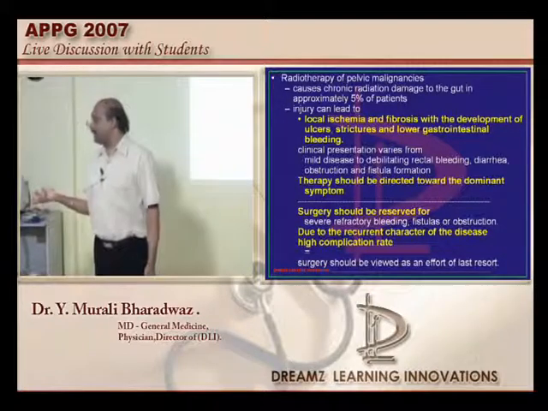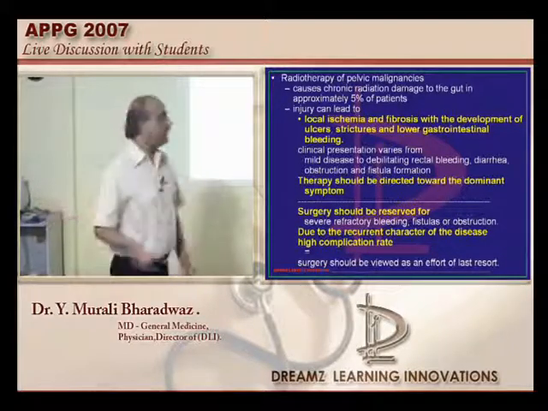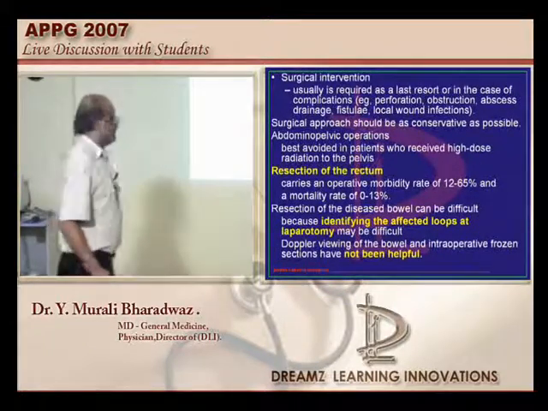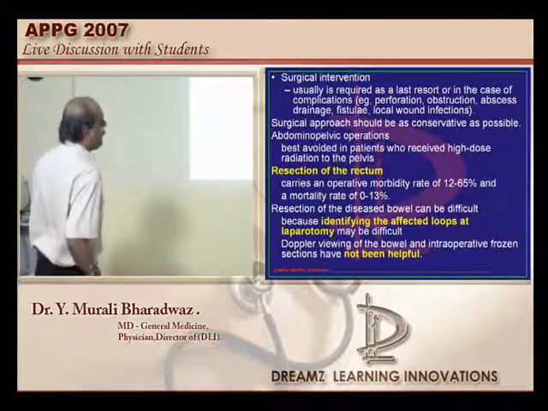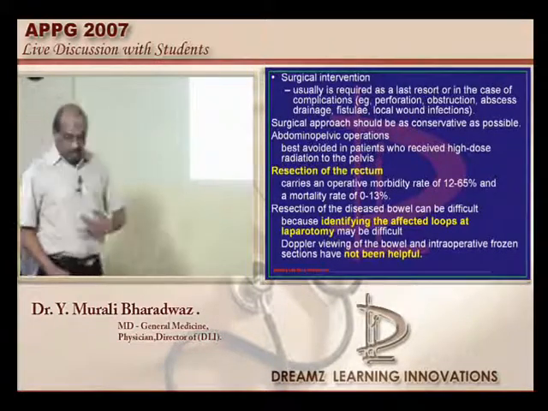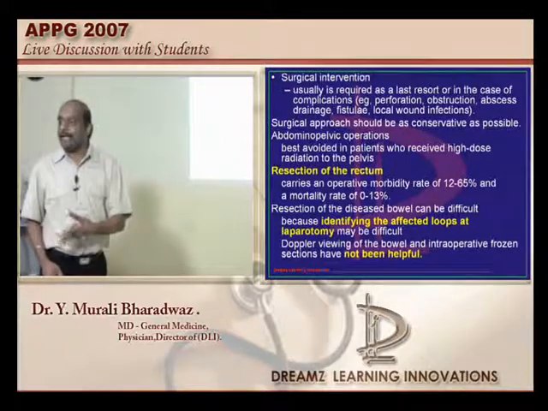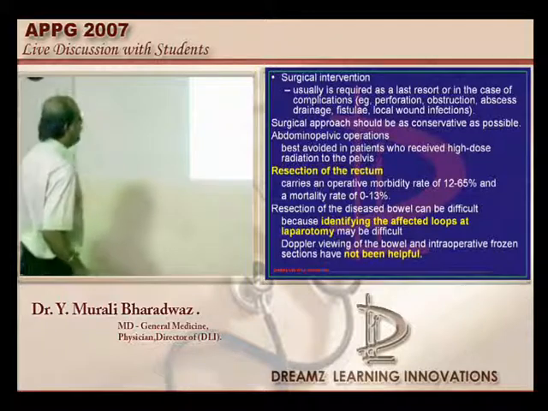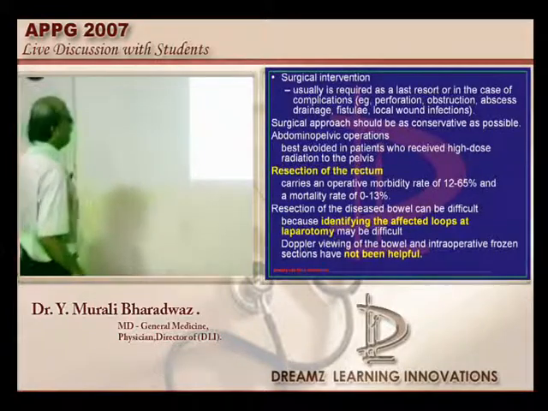But if perforation is already there, you have to do the surgery. Now what are the surgical options available for us? Resection. Resection of the rectum carries an operative morbidity of nearly 12 to 65%. And also if you want to resect, it is very difficult to identify the affected bowel which got involved in the radiation-induced injury, is what needs to be remembered.